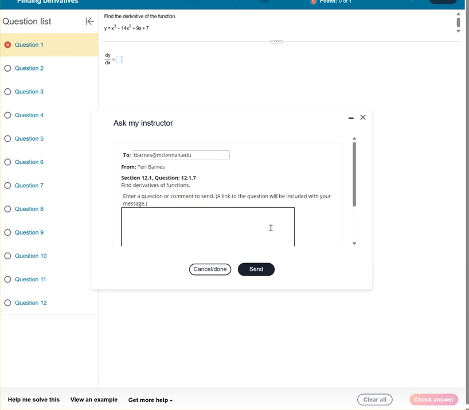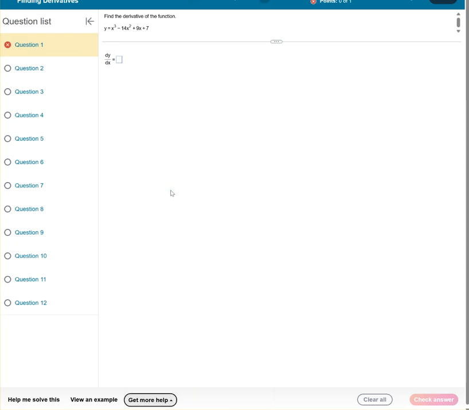And you can write in here, I've tried this and this, I can't do it, help me figure this out, whatever you need to say. But that is the best way to get help on a particular question. So please use that when you want to send me something for help. So I'm going to cancel that. So I think that gets you going on those.